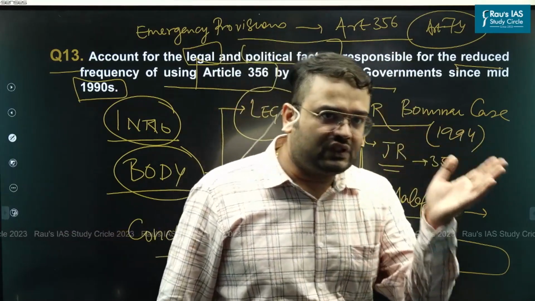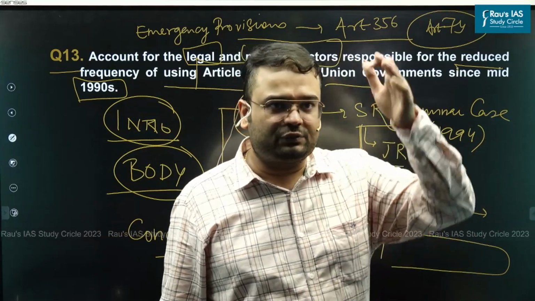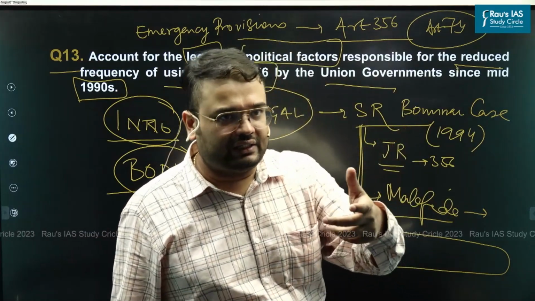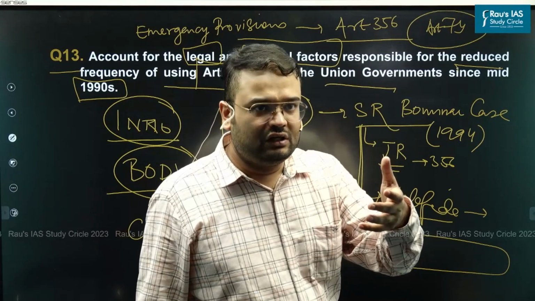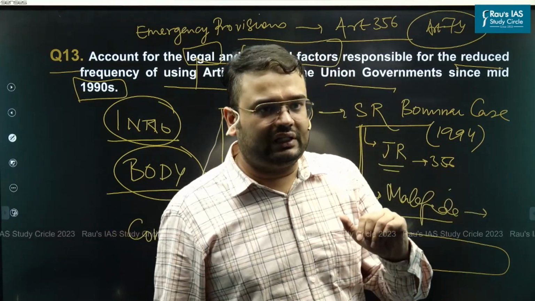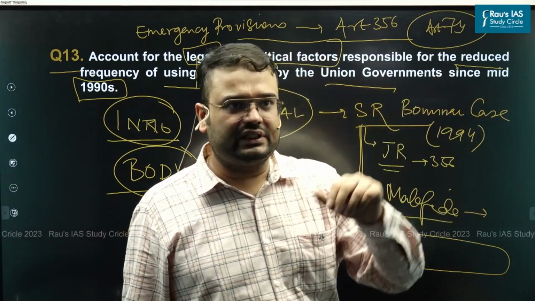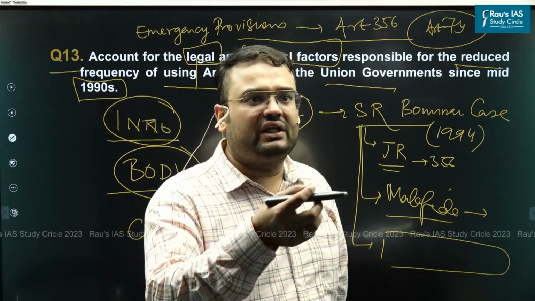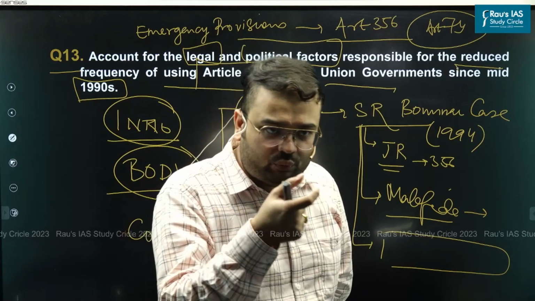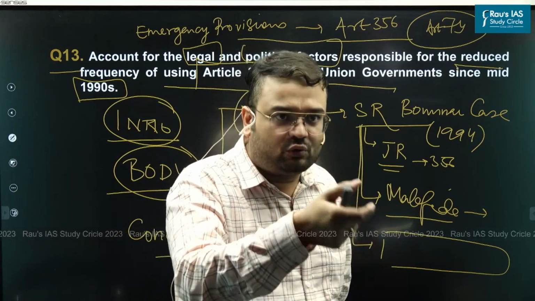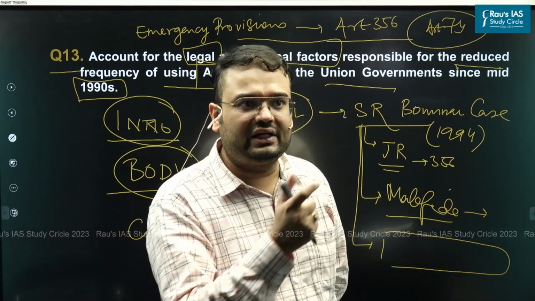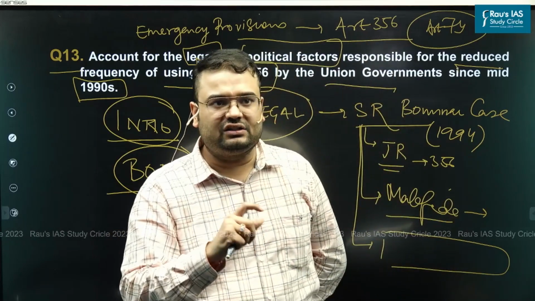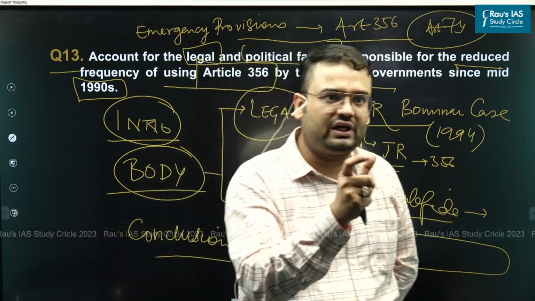Not only was there a drastic drop in the use of Article 356 by the Union, we also witnessed that in 1997, President K.R. Narayanan sent back a request for reconsideration where the government had asked him to impose Article 356 in a state. What exactly did President K.R. Narayanan say? While sending back the advice to the Prime Minister, he noted that Mr. Prime Minister, I believe this order that you are sending to me is going to be against the S.R. Bommai judgment. In this regard, what exactly did the government do? The government decided to take back its advice, its decision with respect to imposition of Article 356.